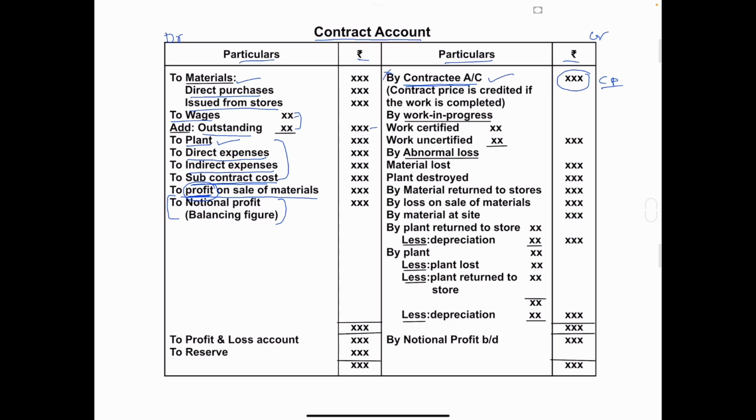Directly you have to go for the next item, that is by work in progress. In that, work certified, work uncertified. So under this work in progress, what you have to take? Work certified and work uncertified. And this amount you have to write in the outer column.